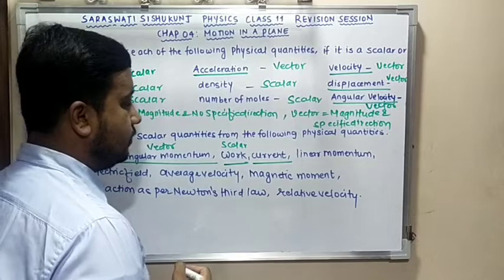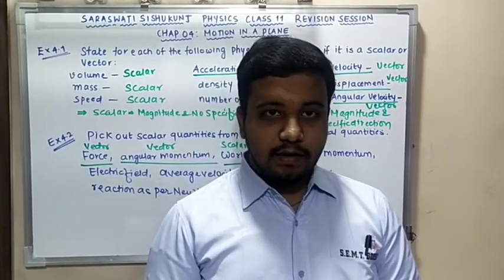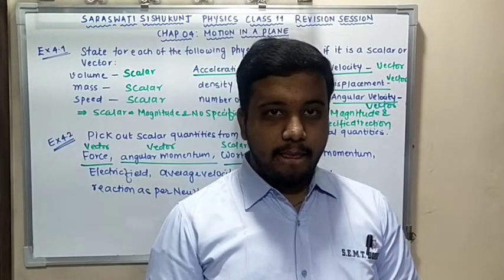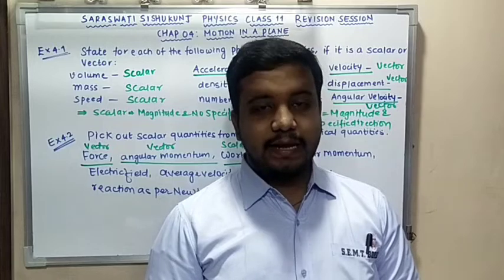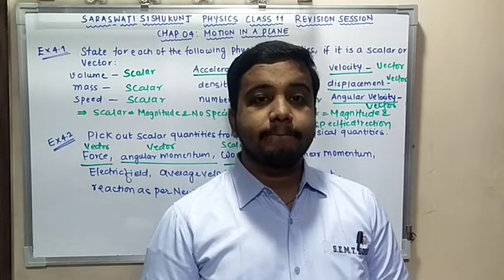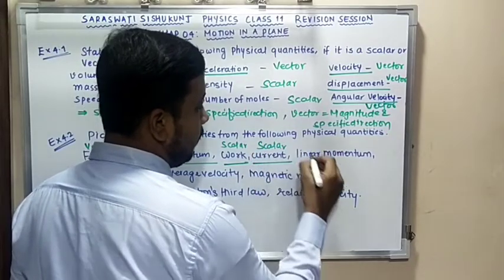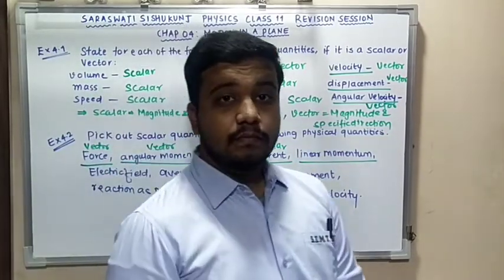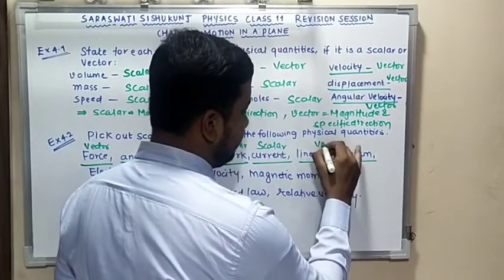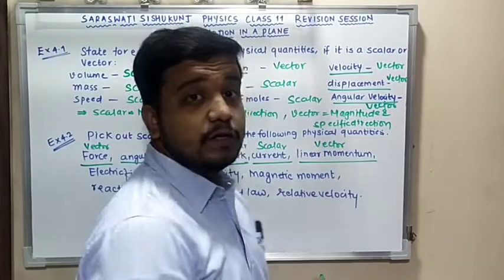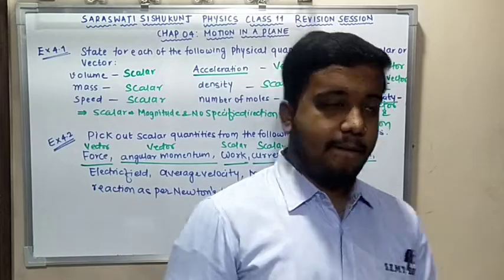Current. Work is scalar or vector? Work is scalar. Electric current, scalar. Linear momentum, vector. Vector, sir. P is equal to mv, product of mass and velocity.